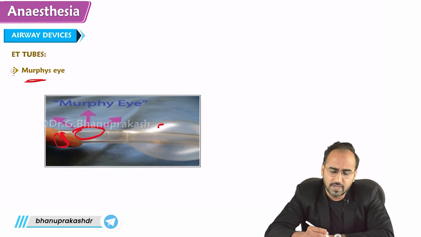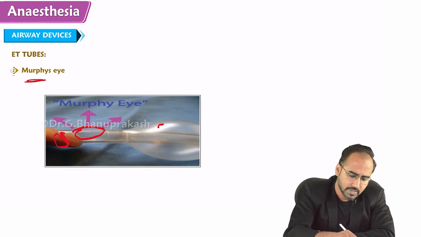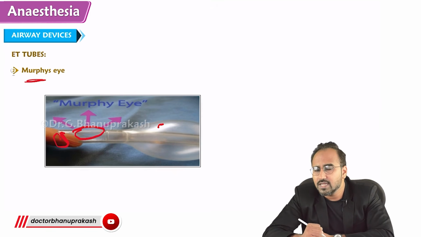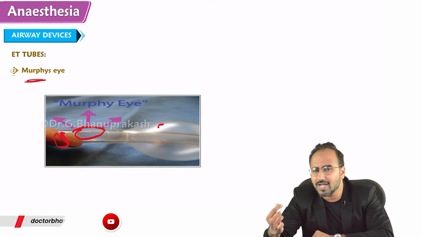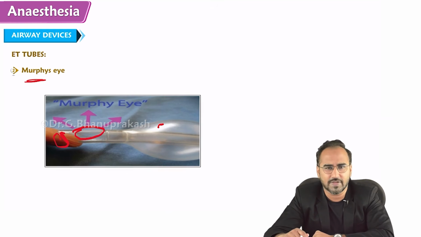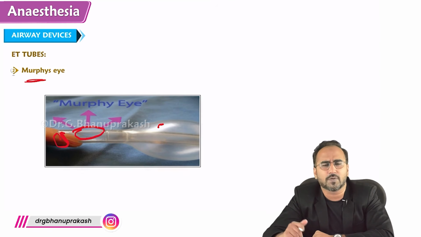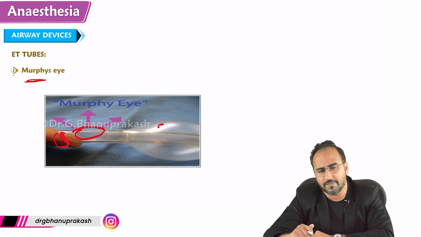Why? Because, imagine this is the endotracheal tube. What is the importance of Murphy's eye? Why is it given? Because if this end of the tube gets blocked, the patient can be ventilated through this end. This end is what? Murphy's eye. The patient can be ventilated through the Murphy's eye. So basically it is a route that provides alternate ventilation. So that is regarding the importance of Murphy's eye.